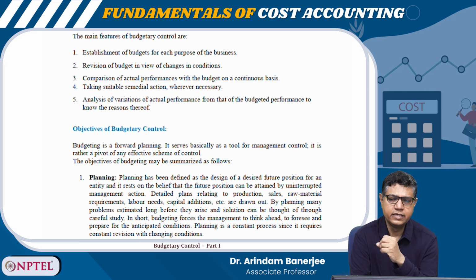Planning is the design of a desired future position for an entity, and it rests on the belief that the future position can be attained by uninterrupted management action. So, if the planning is good, then the expectation is that the future hindrances will be lower, right. Budget is an excellent tool for planning the future.